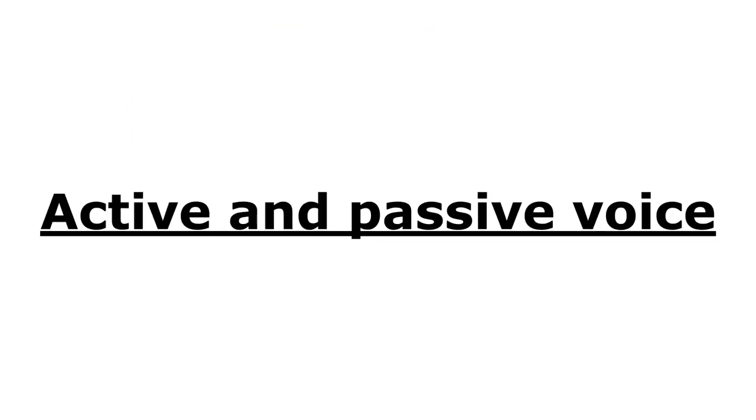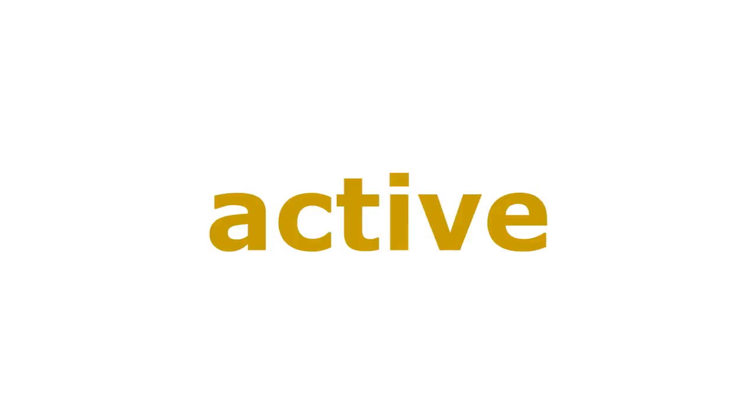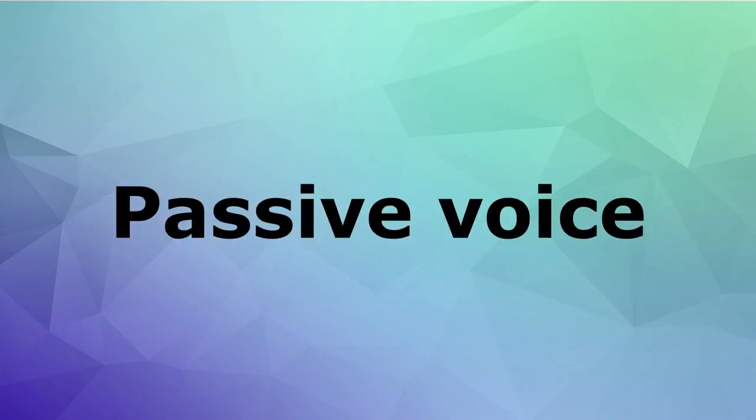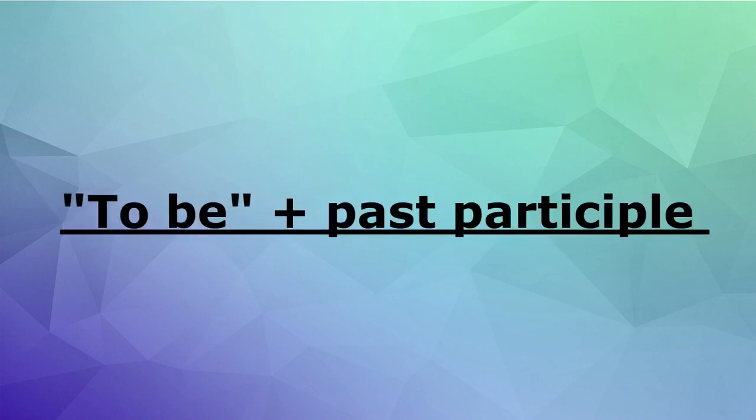Active and passive voice. Active. Passive. Subject. Object. Active voice: John broke the window. Passive voice: The window was broken by John. To be plus past participle.